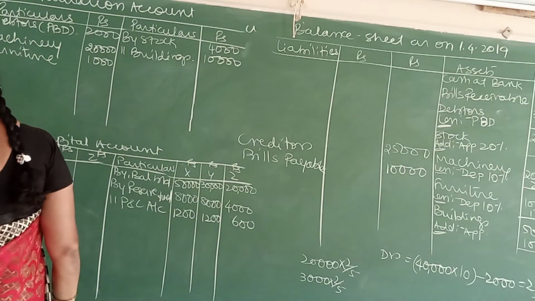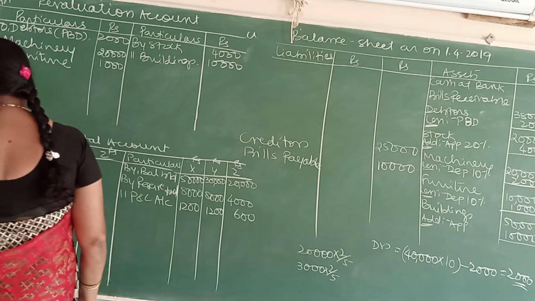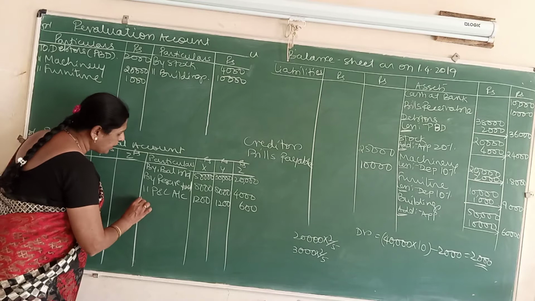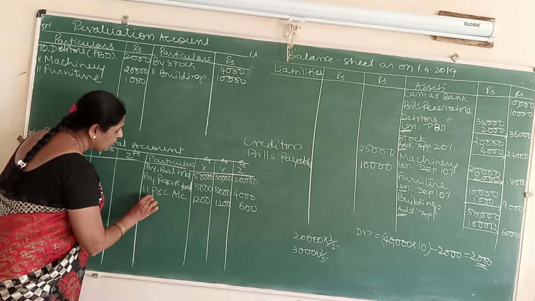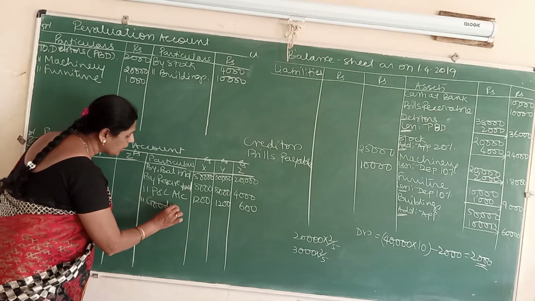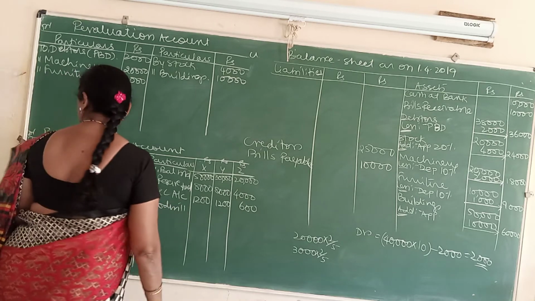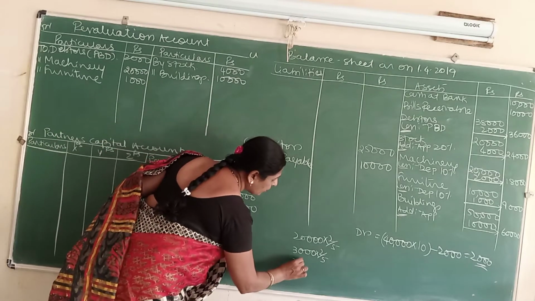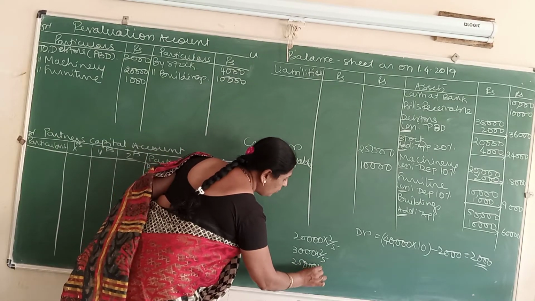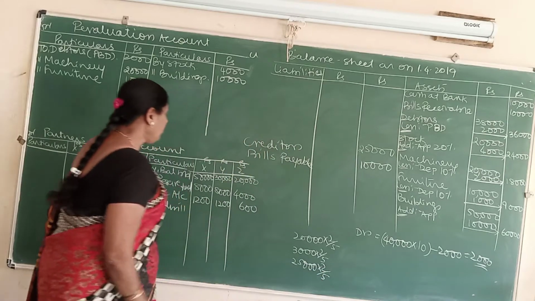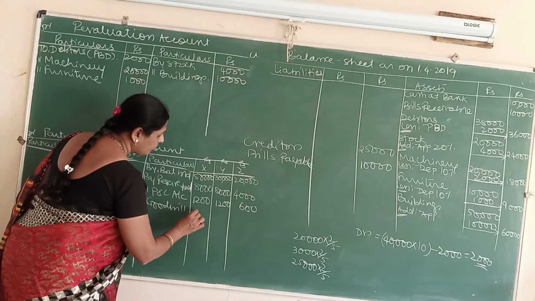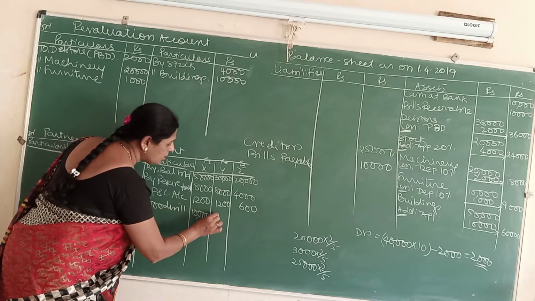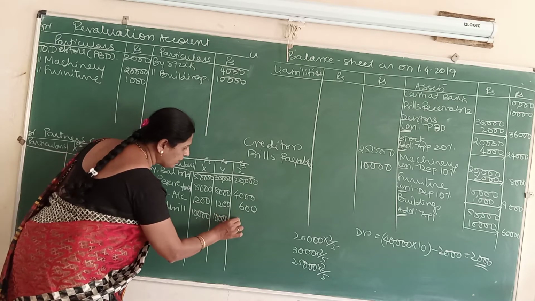Now that is all for this problem. Come to the last adjustment. Goodwill of the firm is valued at 25,000. Come to the credit side of the partner's capital. Write it as by goodwill and distribute it among all the three partners. 25,000 into 2 by 5, 25,000 into 2 by 5. So that will be 10,000, 10,000 and 5,000.